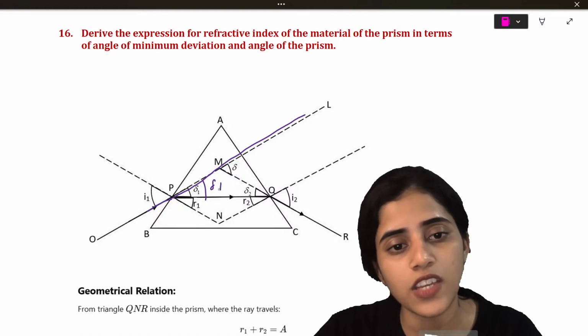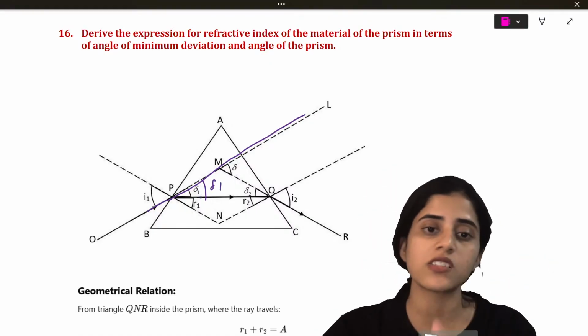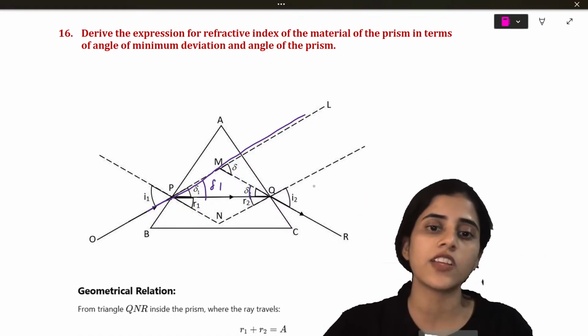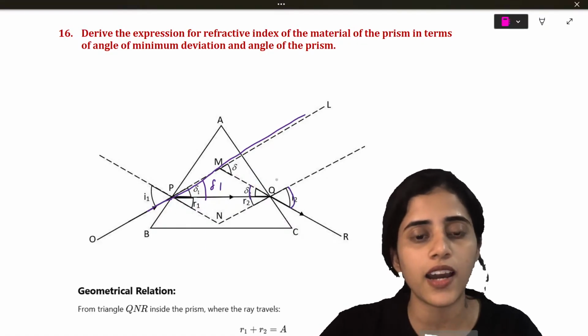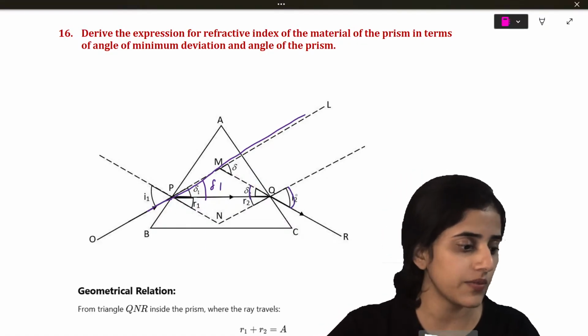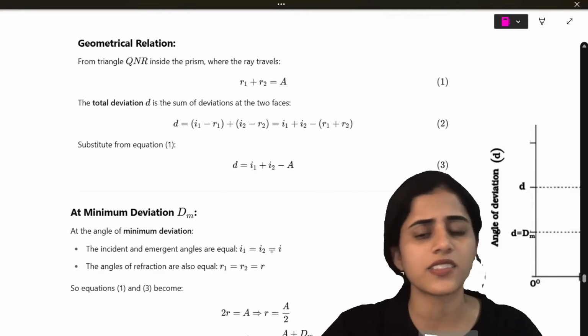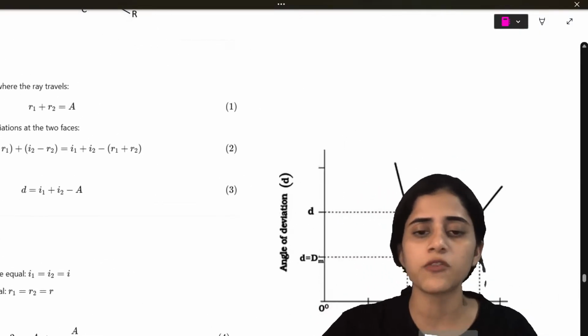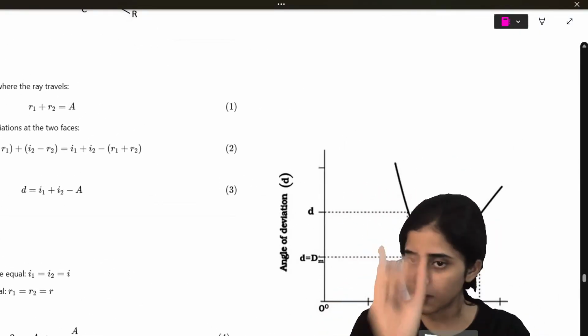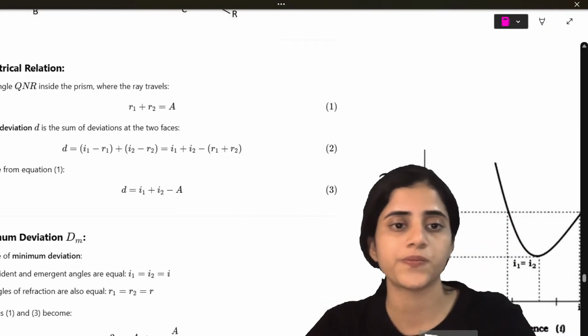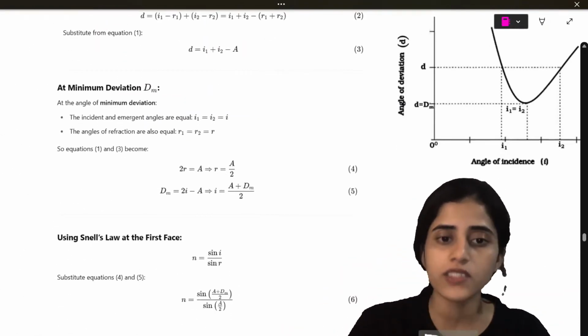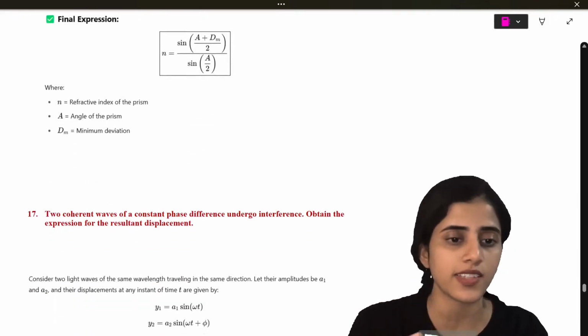So this is the deviation because of the prism. First deviation. This is the second deviation. I2 and then R1 and R2. Okay. And then it's just substitution. The angle of minimum deviation, D is equal to Dm at the dip, the lowest point. I put all the steps neatly so that you can understand.